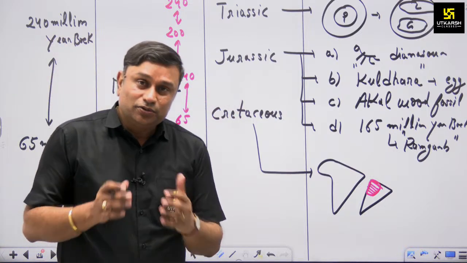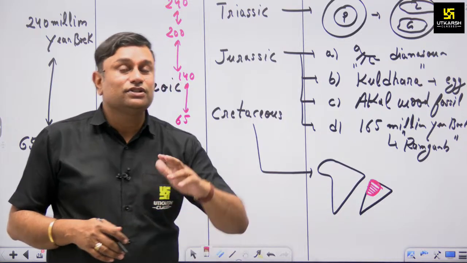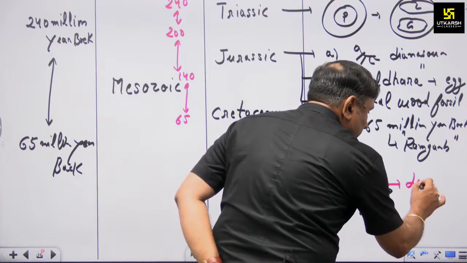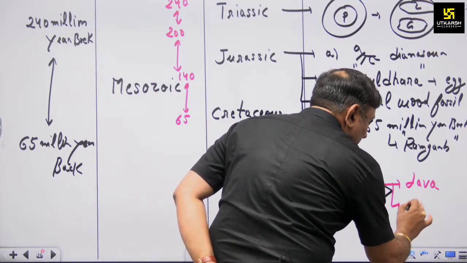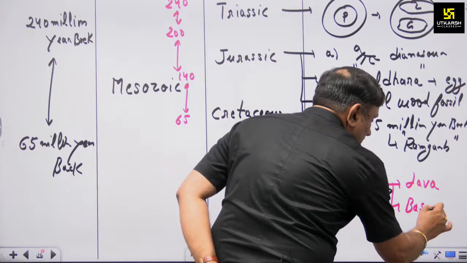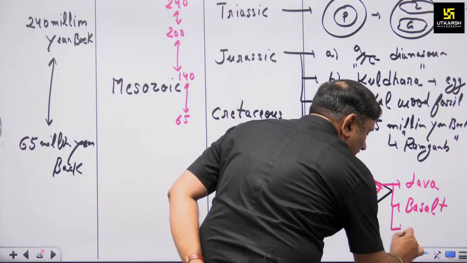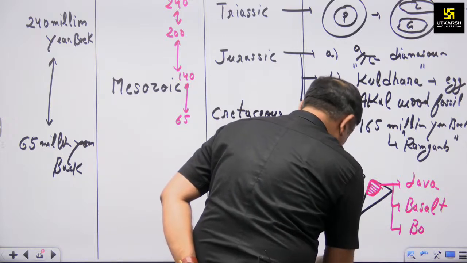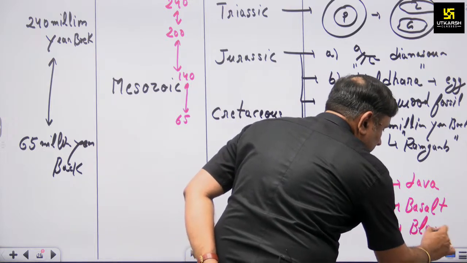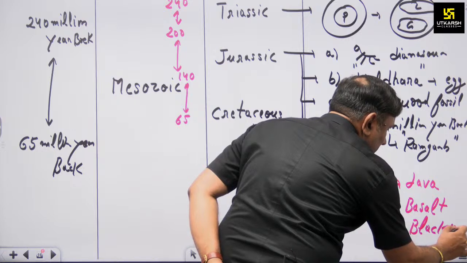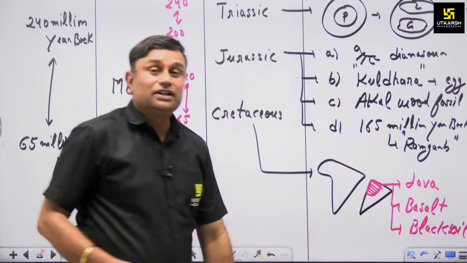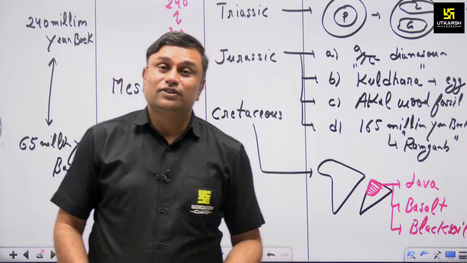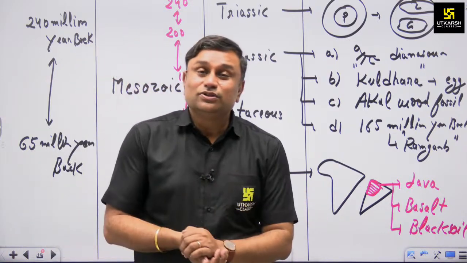Due to this lava formation, this basaltic rock formation also created the development of black soil, as you have heard, regur soil or vertisol soil.